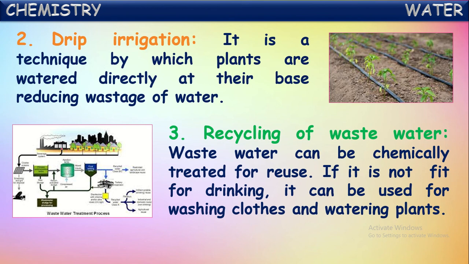So this water can be treated by different methods and hence can be purified. That water purified by these treatments can be reused for different purposes, for washing clothes, cleaning other things and watering plants. Okay, in these ways it can be used but not for drinking because it may still contain some harmful bacteria.